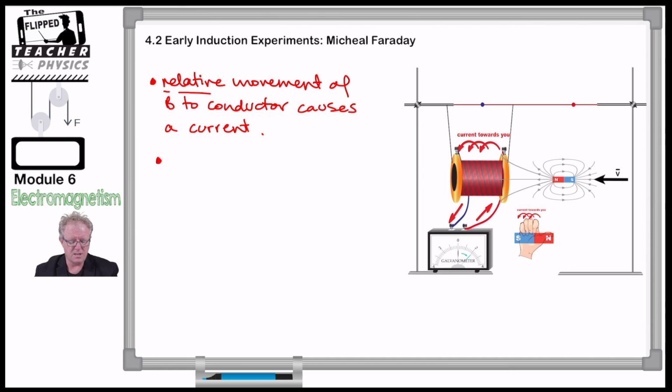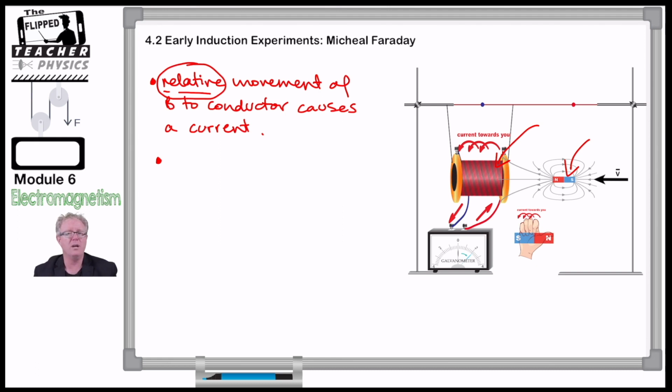The second idea was that if I increase the number of coils, we get a larger deflection. If I increase the strength of the magnet, I get a larger deflection. I wonder why. Well, we're going to find out why in the next series of videos, when we relate it to Michael Faraday's equation. What else did we find out? Well, we found out that it doesn't really matter what I move, whether it's the coil or the magnet. It's this relative motion between the two. So it doesn't matter if I keep the magnet stationary and move the coil, or keep the coil stationary and move the magnet.